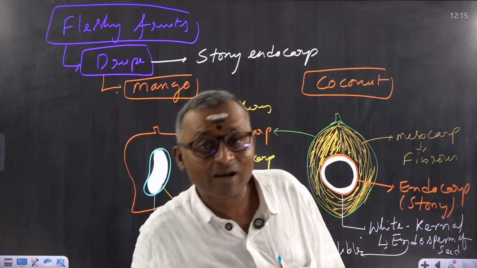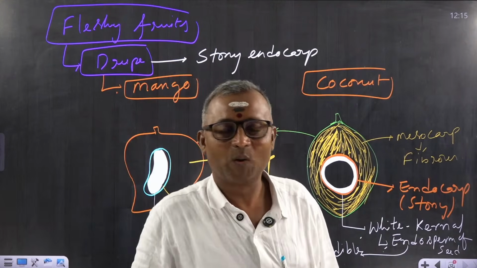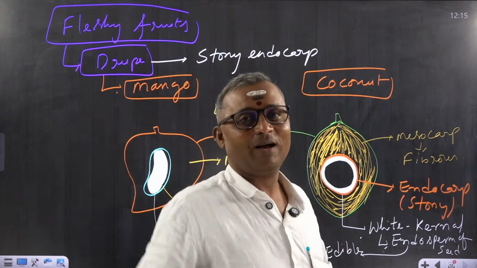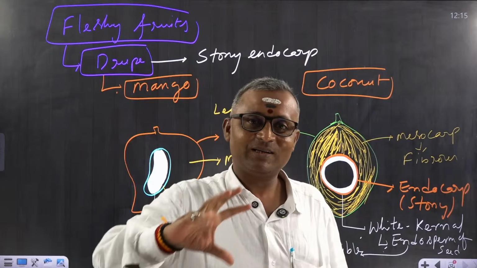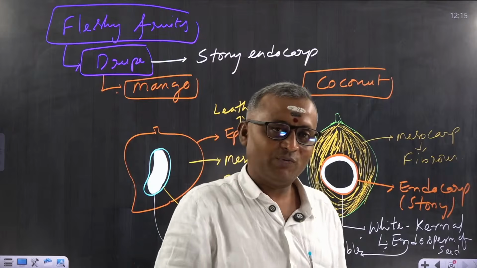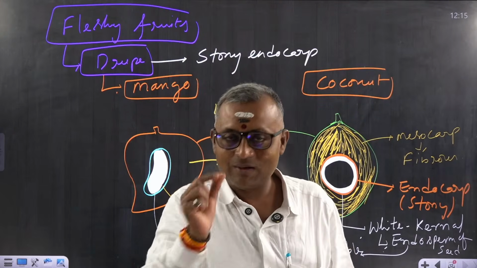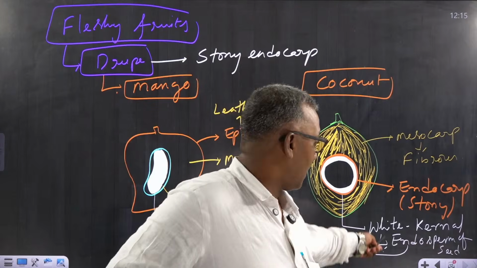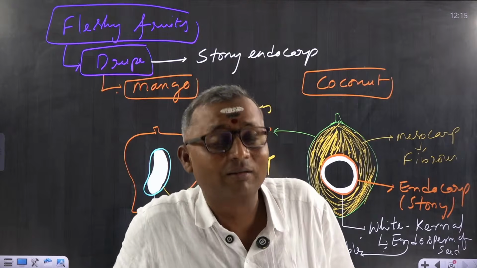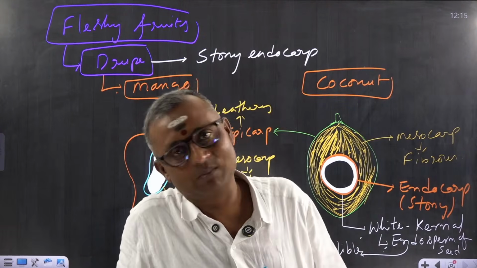Similarly, the shell of this mango is also stony. That we call tenka in mango. So here also same, it is called tenka in Telugu. That's why in Telugu it is called tenkaya or kobbarikaya. So tenkaya means it has a shell which is hard and stony. So if you break it inside, you can find a white colored structure. That we call coconut milk, or you can also call it kernel. So this kernel is edible, and that is nothing but endosperm.